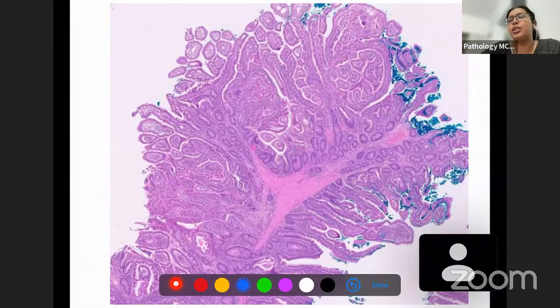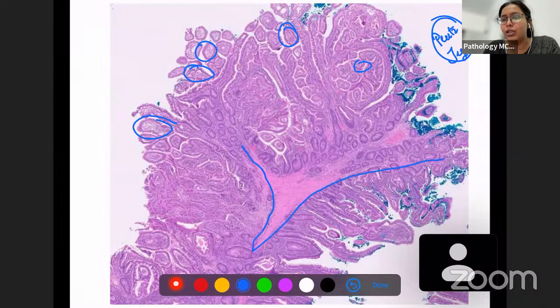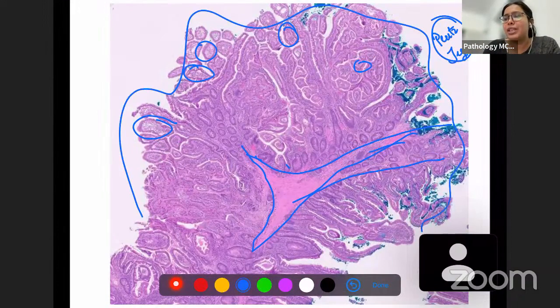This is a Peutz-Jeghers polyp. You can see there are some glands present, and then this is extensive smooth muscle coming in between. This is very characteristic of the Peutz-Jeghers polyp. And look at this, it looks like tree branching, right?